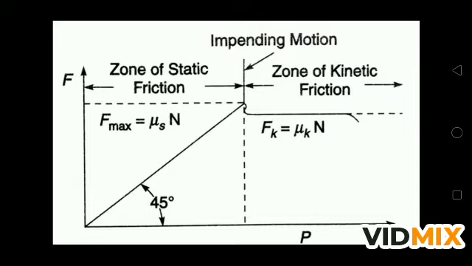Now see the difference, when the block is at rest and you are applying the force, the block is in the static state, means it is at rest. So what is the friction there? That is mu s into n, and this is the maximum force applied by the body to move that block. Now if the block starts to move, now the friction is Fk, and Fk is equal to mu k into n, where mu k is the coefficient of kinetic friction and mu s is the coefficient of static friction. So this is a very important graph.